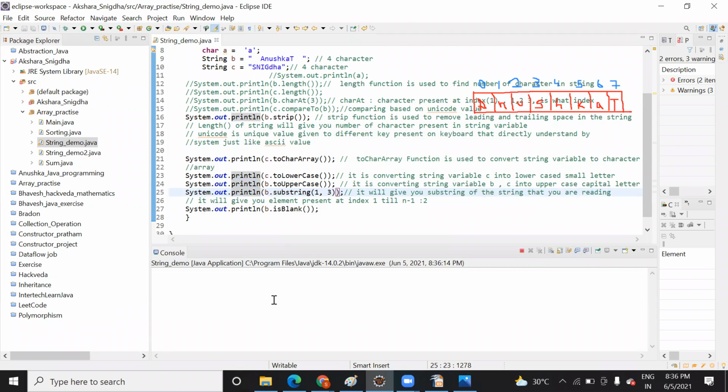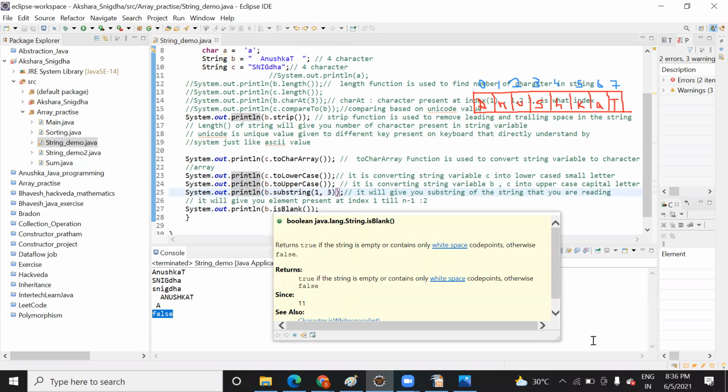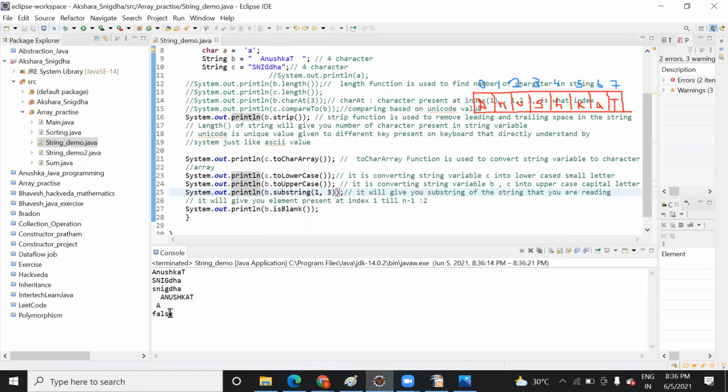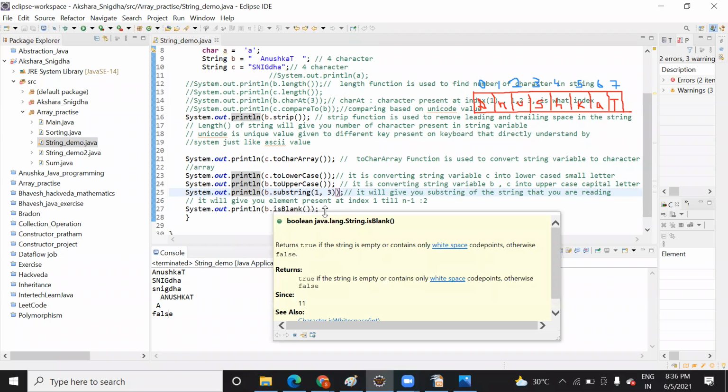So you can see here you are getting false. What do you mean by this false? It means it tells you that b is not empty. 0 means false, 1 means true, but it will show you true and false only. False means it's not blank. It is asking, is b blank? So it will check it and print it.